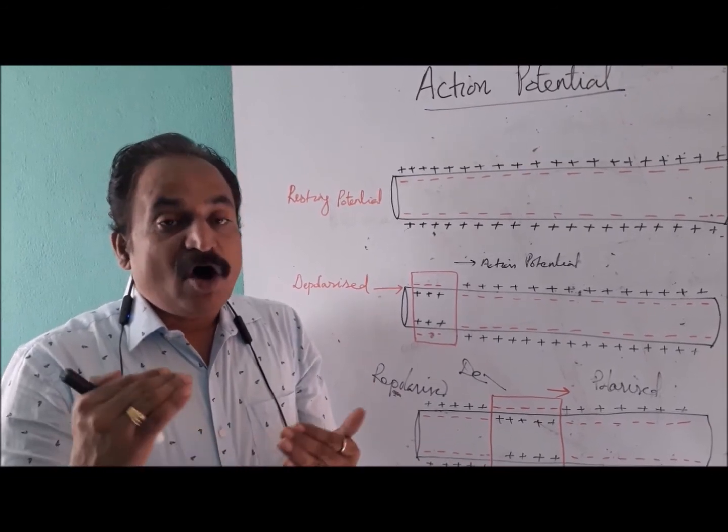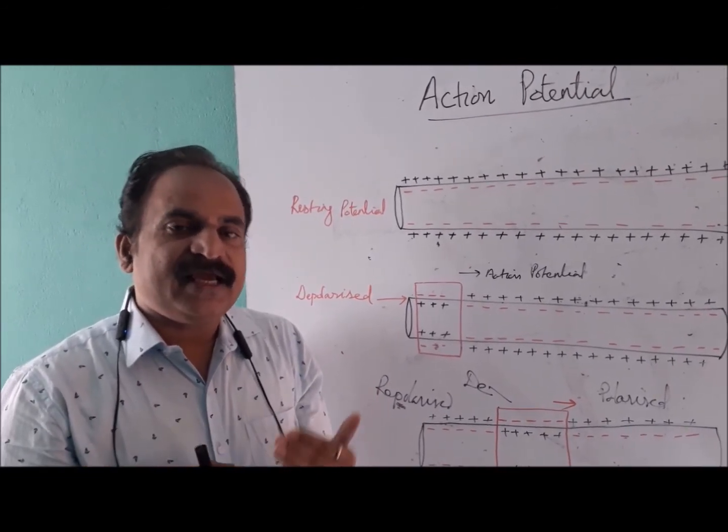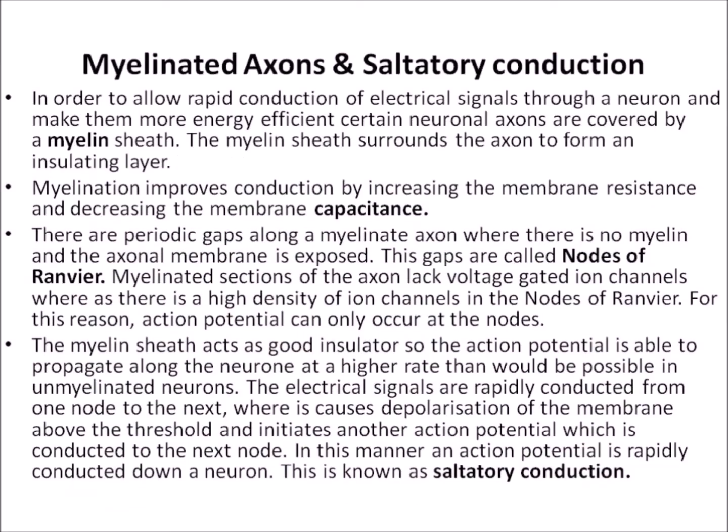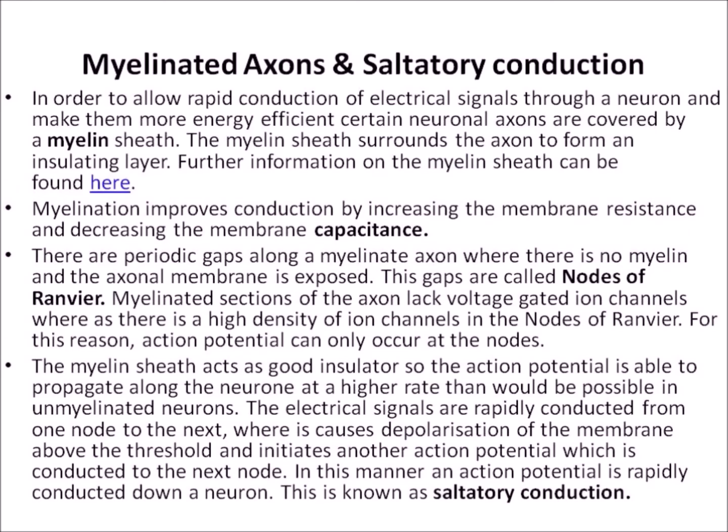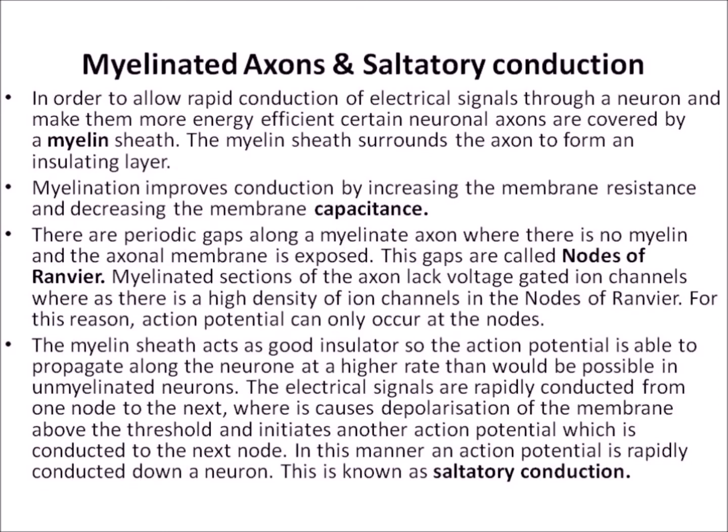So we can see how saltatory conduction occurs in a myelinated neuron. To allow rapid conduction of electrical signals through a neuron and make them more energy efficient, certain neuronal axons are covered by a myelin sheath. The myelin sheath surrounds the axon to form an insulating layer. Myelination improves conduction by increasing the membrane resistance and decreasing the membrane capacitance. There are periodic gaps along the myelinated axon where there is no myelin and the axonal membrane is exposed. These gaps are called nodes of Ranvier.